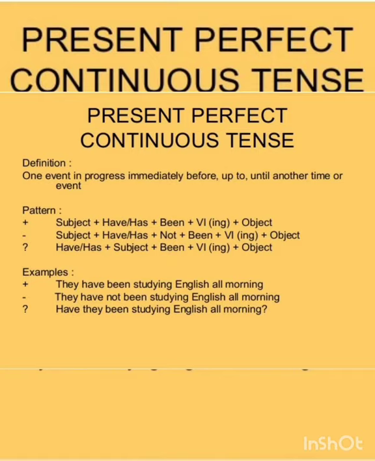If the subject is he, she, or it, in that case has must be used. So subject plus have or has, plus been, plus verb 1 with ing added, and then comes the object. It's the formula for the present perfect continuous tense.